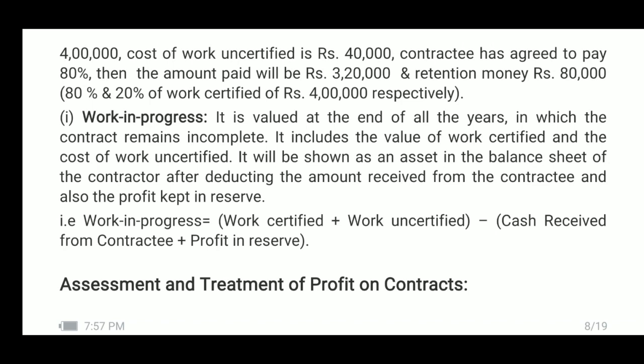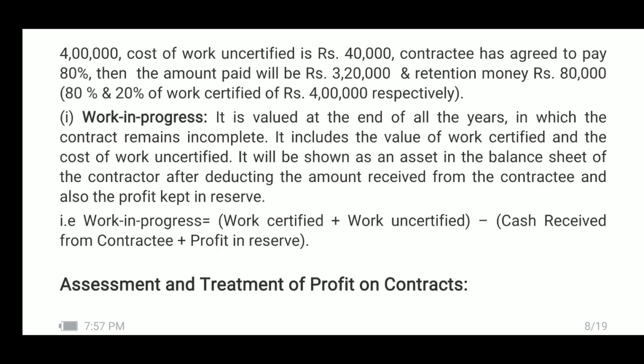That is payable by the contractee to the contractor, and retention money, 80% means 100 minus 80, 20% is the retention money, 20% of 4 lakh comes to rupees 80,000. So, 80% and 20% of work certified of rupees 4 lakh respectively.